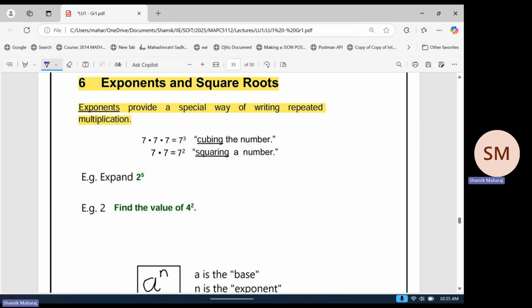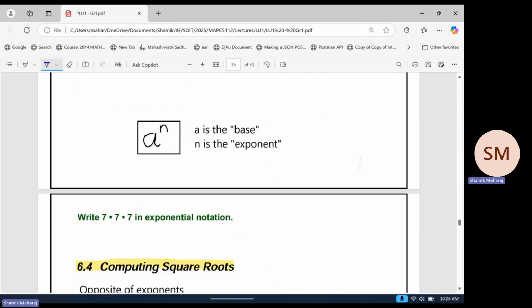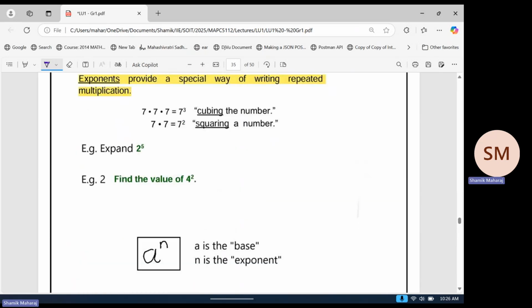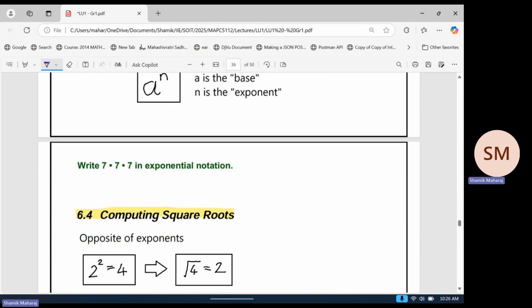Exponents and square roots. If you look at the module manual, you'll see there's a whole long story on these things. So I'm just trying to compress it here in the notes: an exponent and a square root are basically just opposite operations of one another. Let's get some notation right firstly. A to the power n is the basic notation we use for exponents, where A represents what we call the base and n is what we call the exponent. Just two words we have to remember. And we'll look at some examples at some point. Did I show? Yeah, here we go.